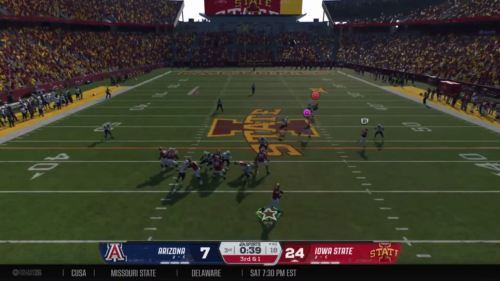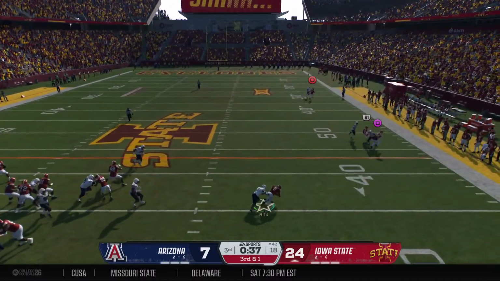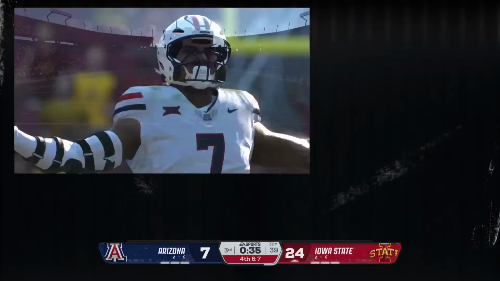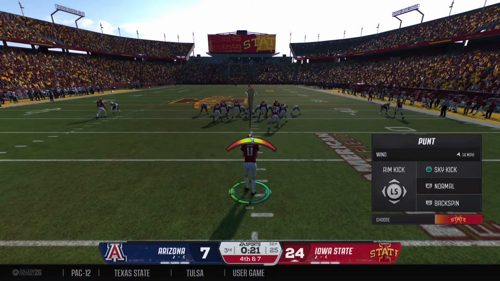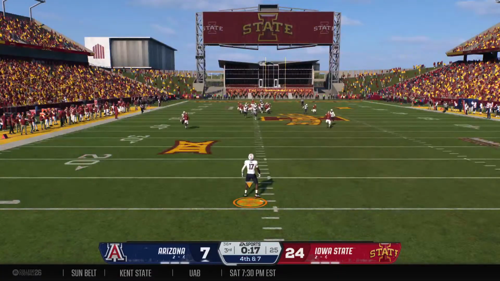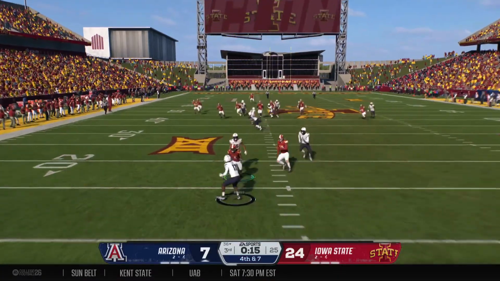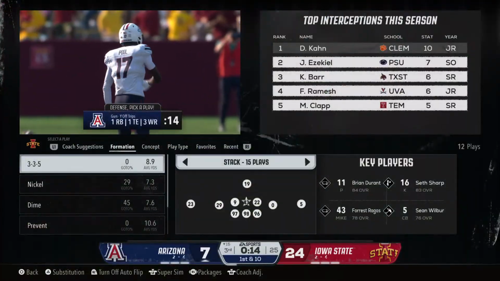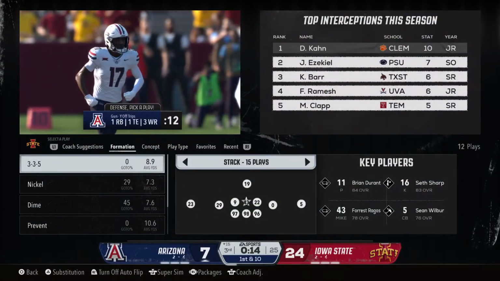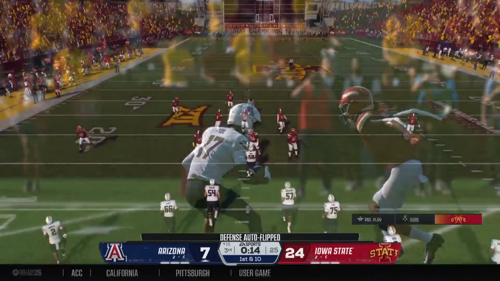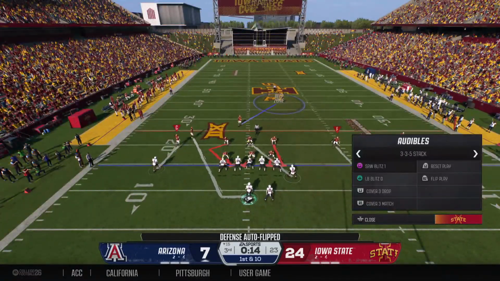Trying play action. Pressure coming. And the quarterback will take a sack back at the 36. The Cyclones will call on their punt team. The punter going to get his first work of the afternoon. And the punt team able to smack him to the ground. This drive will open from the 15.